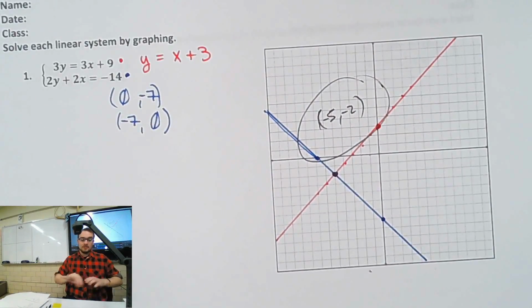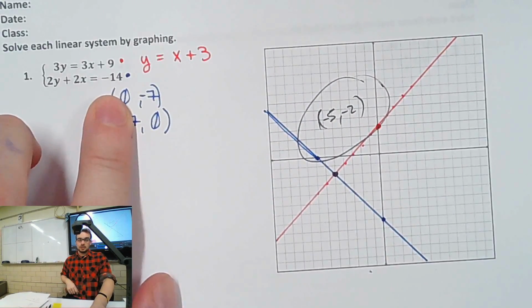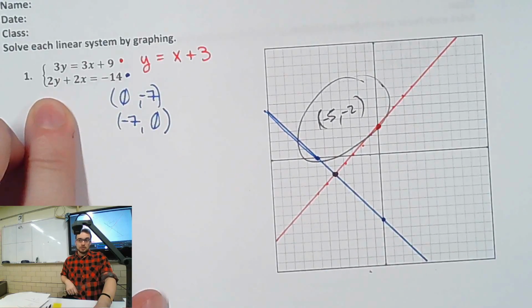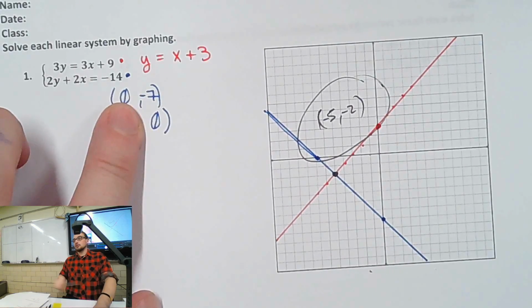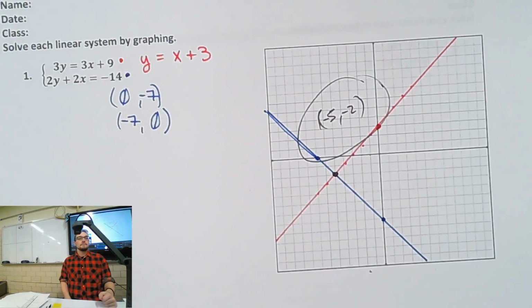If you were to plug in -5 and -2 here, would you get -14? Yeah. -2 times 2 is -4. -2 times -5 is -10. -4 and -10 make -14. Should work for the other one as well. The only two numbers that'll work for both.